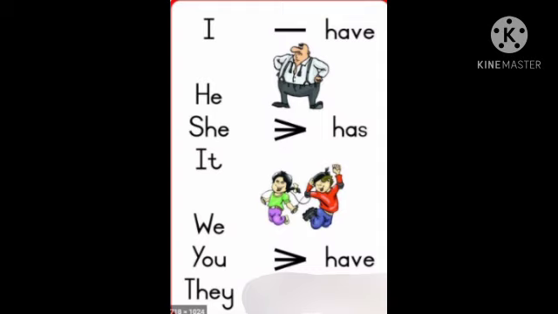For an animal or thing, it has. For you, we can say you have. For us, for example, if I'm talking about me and other people, then I will say we have. And for only other people, we will say they have.